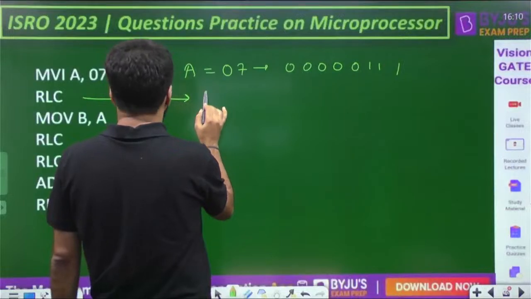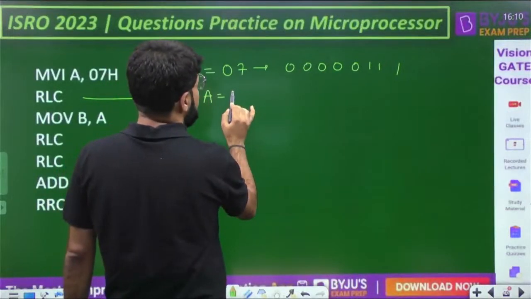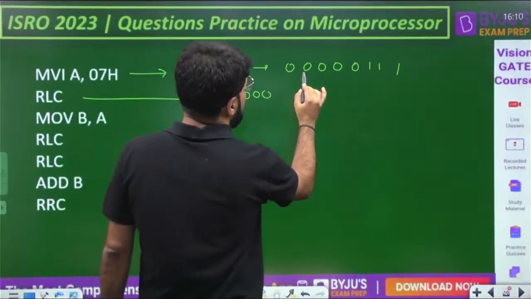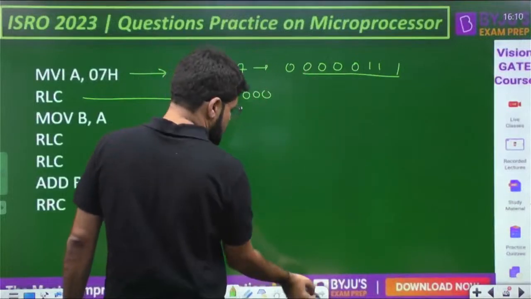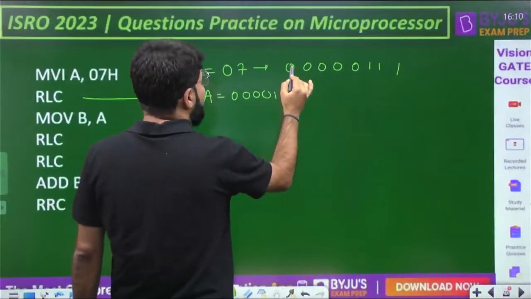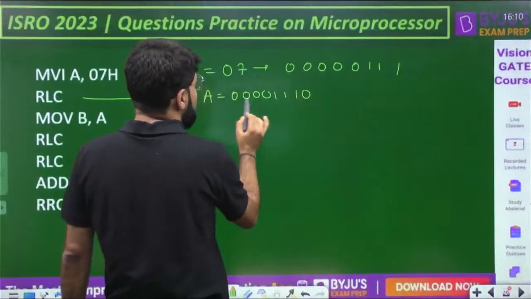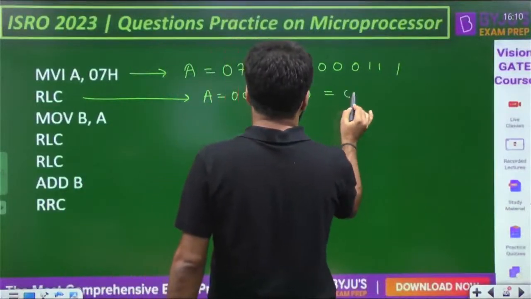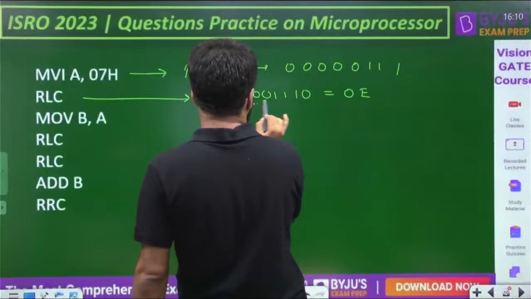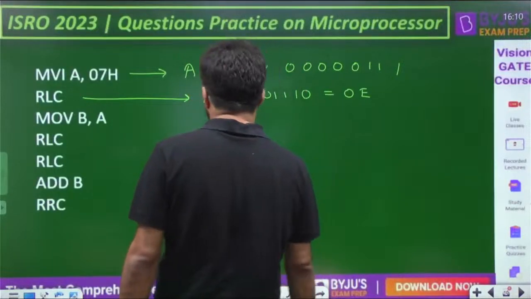Okay, so that's going to bring the accumulator to the stage 0, 0, 0, 0. Okay, इसको पहले left shift कर दिया 0 0 0 0 1 1 1 and then this will go here. Okay, so I'll write down 0 here. So what is this? This is known as 0E. This is known as 0 and this is 1 1 1 0, that is E, converting to hexa.